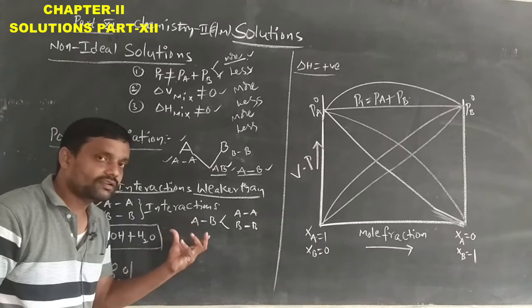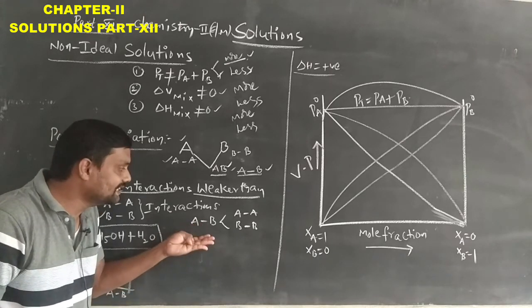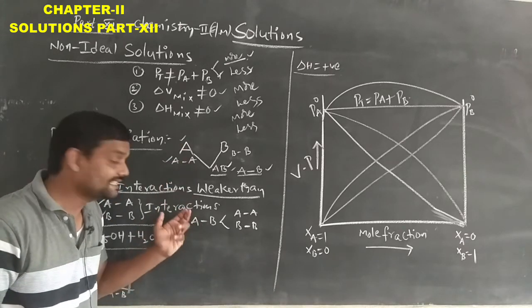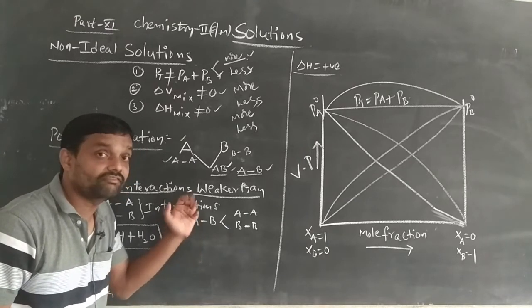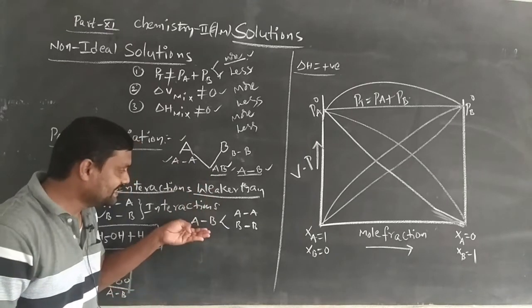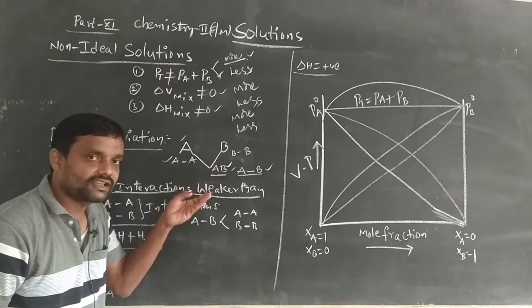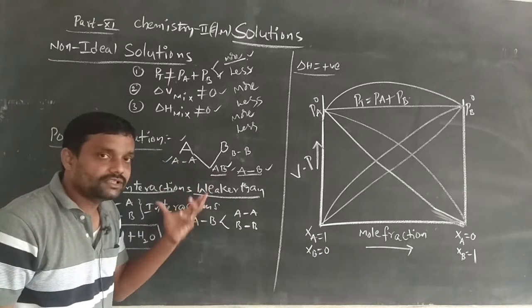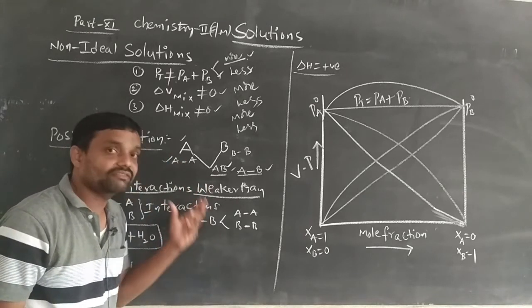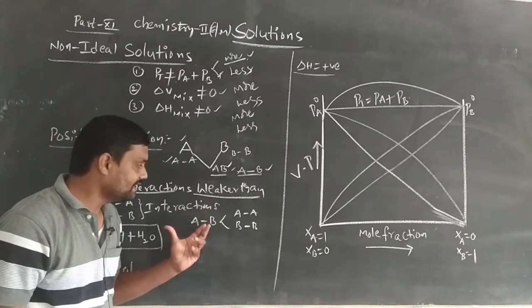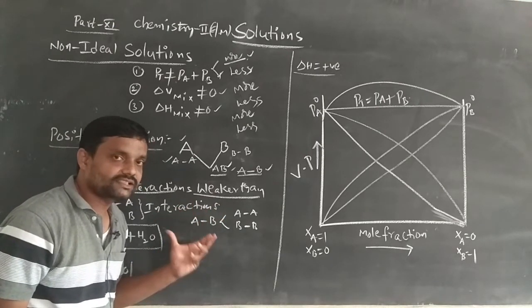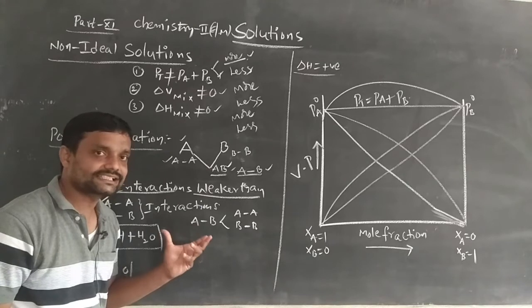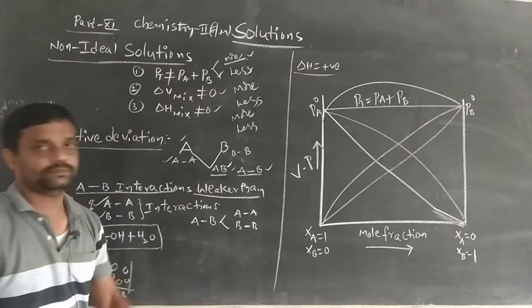When bond breaking easily occurs, they easily evaporate. That means they are easily converted to the vapor state. When they are easily converted to the vapor state, more A and B vapors will be formed. The pressure exerted by the A and B vapors is called the vapor pressure. We should already know the meaning of vapor pressure.